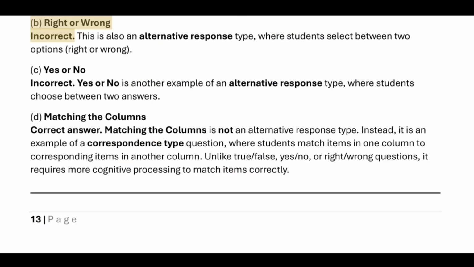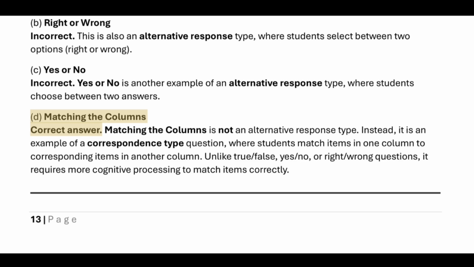B. Right or wrong: incorrect. This is also an alternative response type, where students select between two options, right or wrong. C. Yes or no: incorrect. Yes or no is another example of an alternative response type, where students choose between two answers.